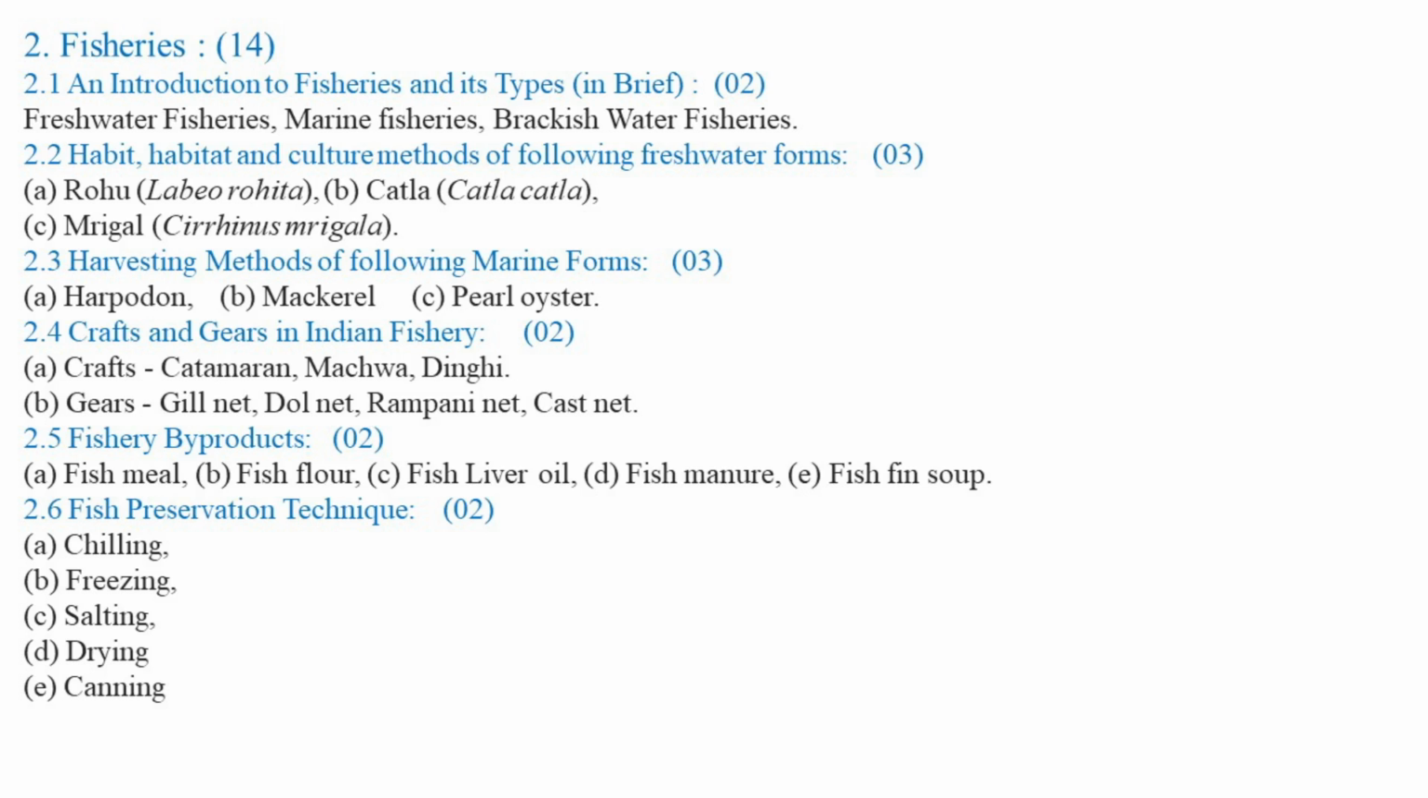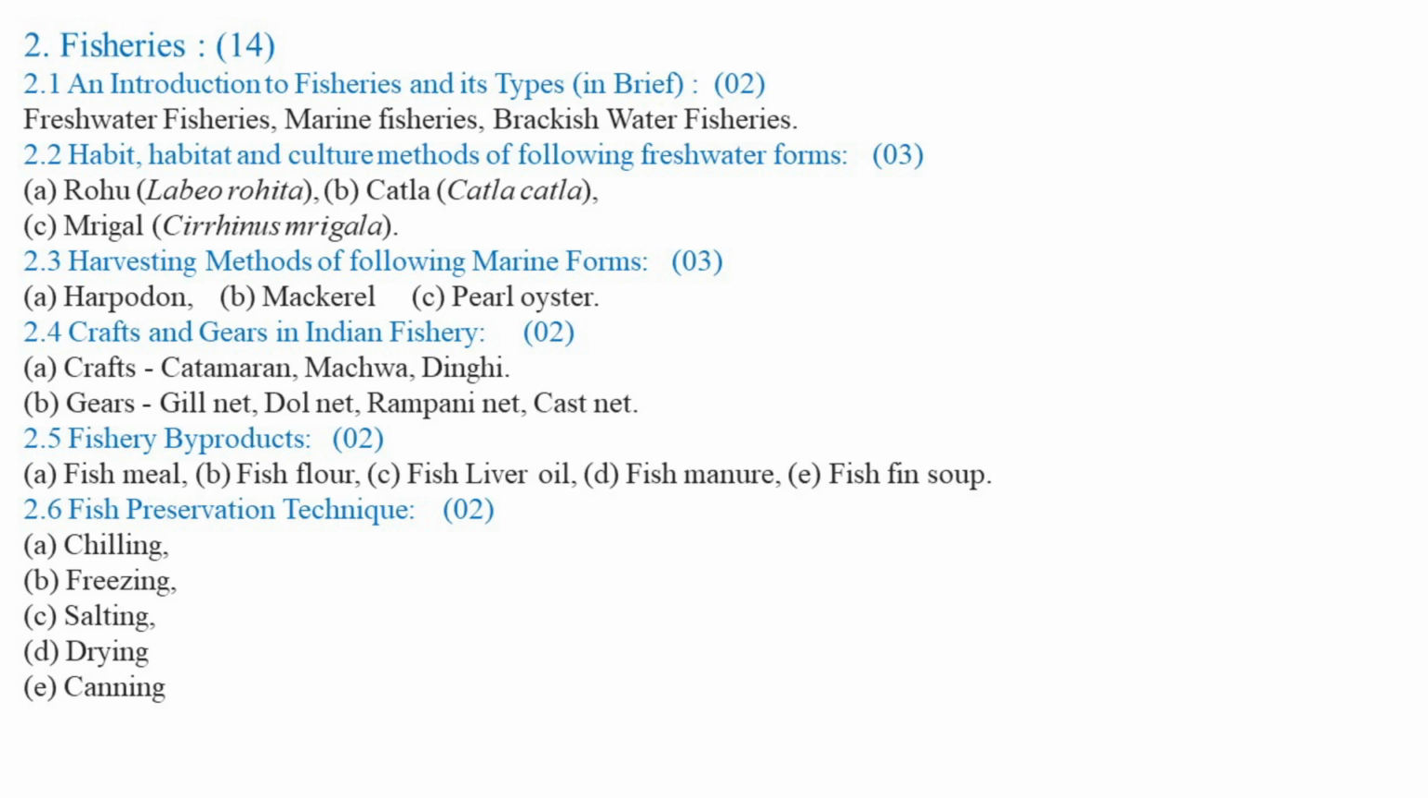So three types of craft, that is catamaran, machwa, and dinghy in different regions, are used as a platform or a support for the catching operations or netting operations by the fishermen. And the gears or the nets, which are the important catching equipment for the harvesting of a variety of fishes in different regions. Different types of fishes can be captured by using different types of nets such as gill net, dol net, rampani net, or the cast net.